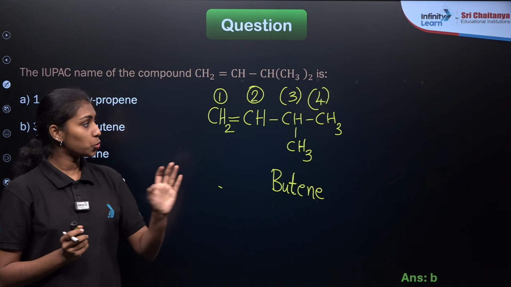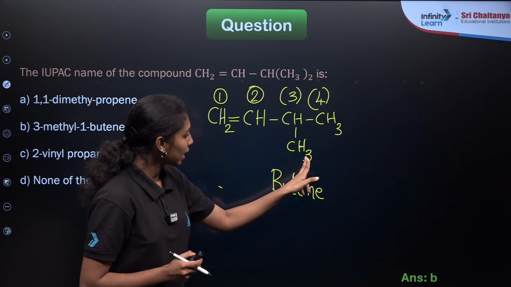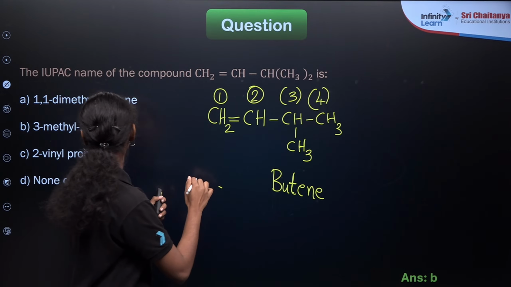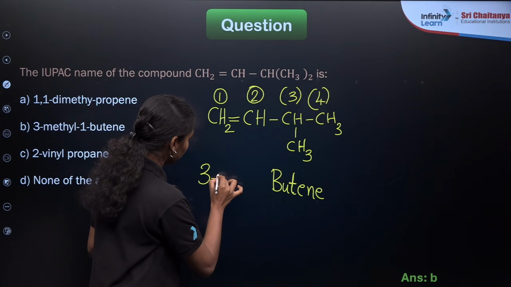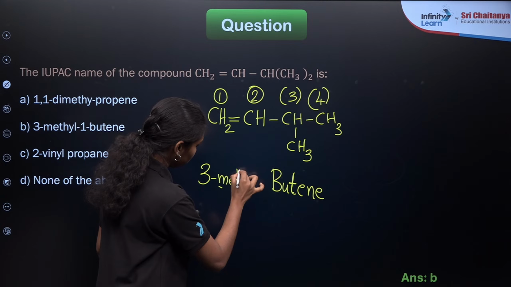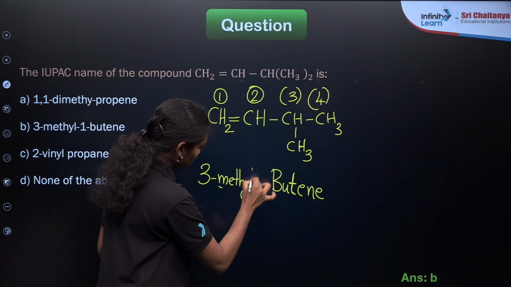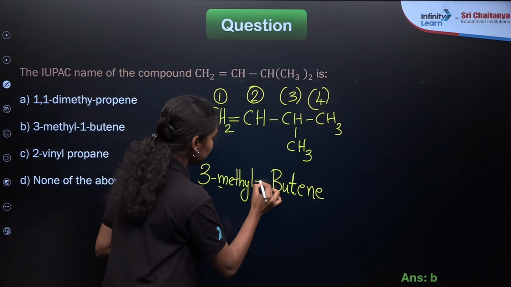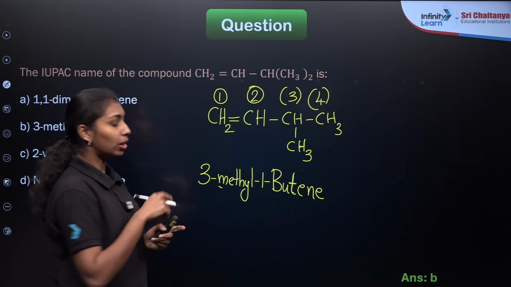Now we need to give the substituent, right? The substituent given here is a methyl group at the third position of the carbon atom. So it will be 3-methyl butene. You can give it as 3-methyl butene, or if you want to mention the position here, it will be 3-methyl-1-butene.